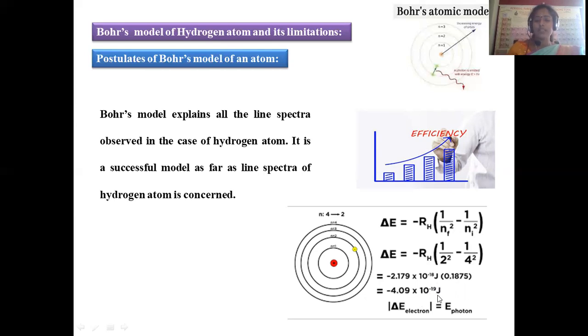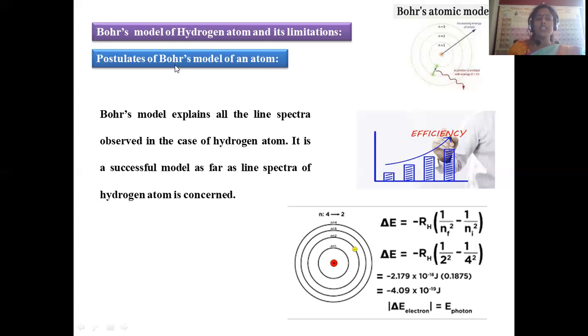It can be represented in another way also. And delta E of the electron is equal to delta E of the photon, because only as long as we are supplying external energy is electron excitation possible. That depends upon the photon energy supplied from the external source. This is the fundamental formula which can be employed to calculate the hydrogen atom energy.